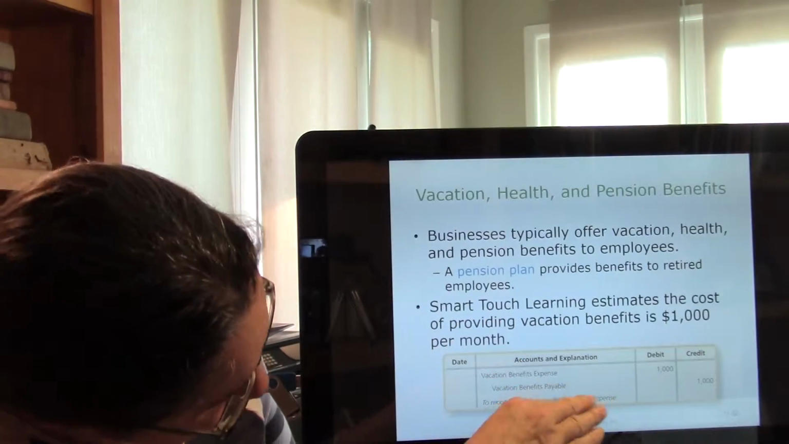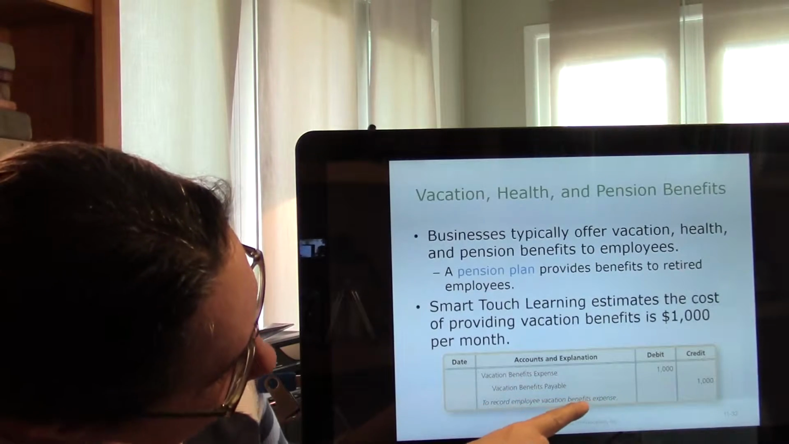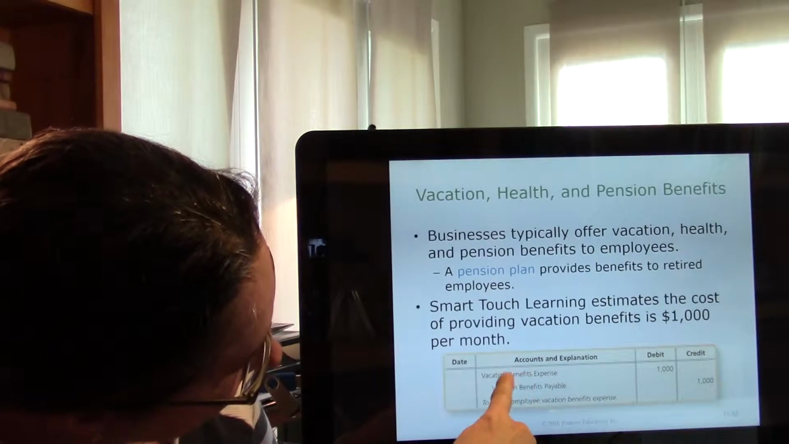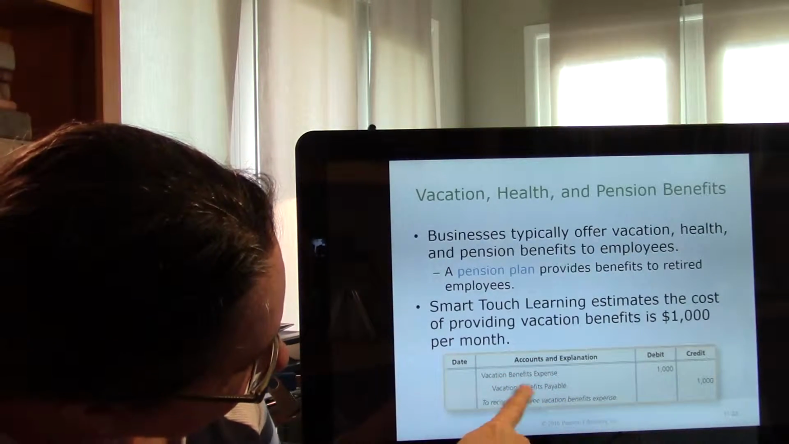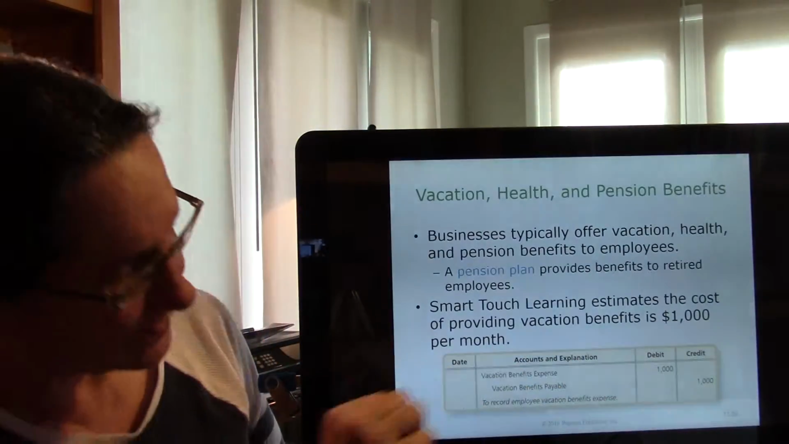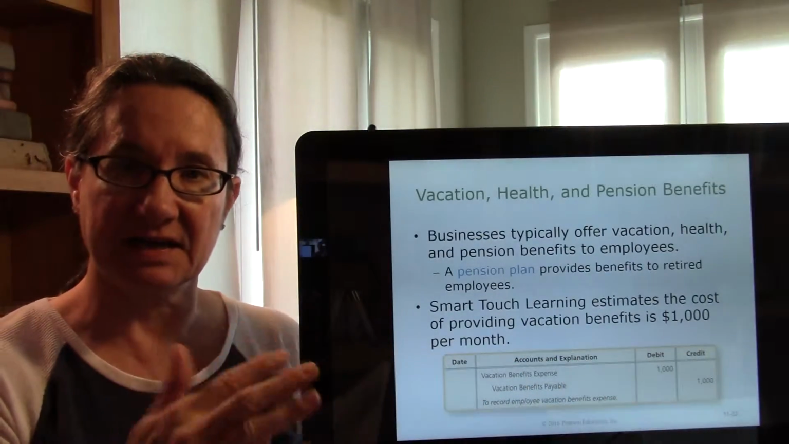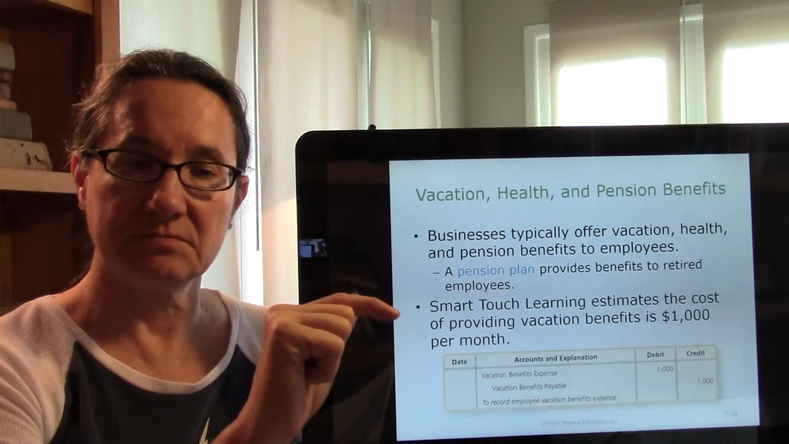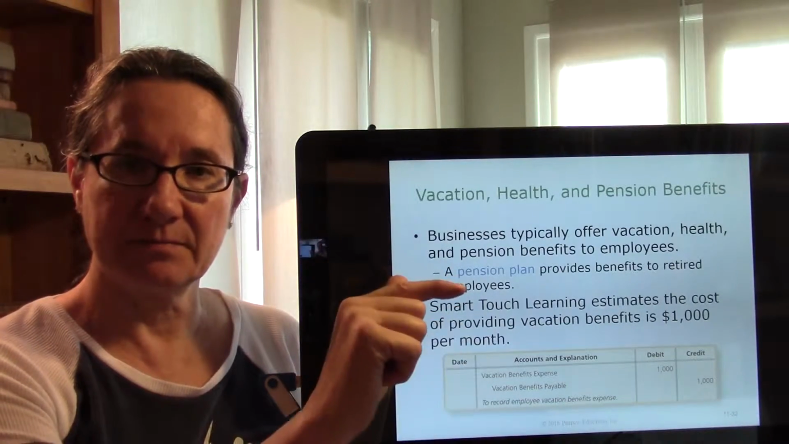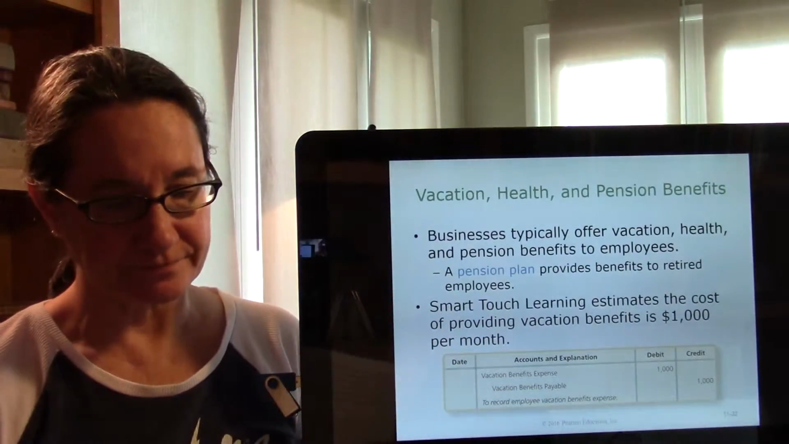So here you go. You put the whole expense down. Vacation benefits expense, $1,000. Vacation benefits payable, $1,000. And then as people actually take the vacation, you debit payable, credit cash.